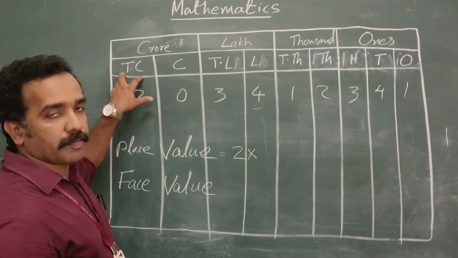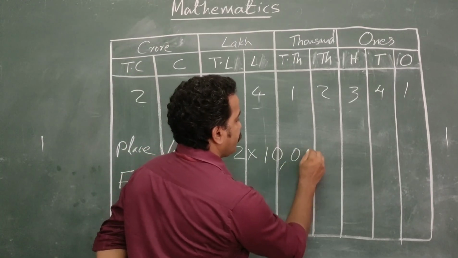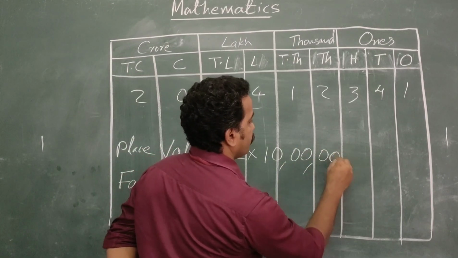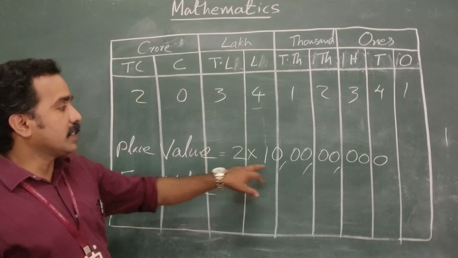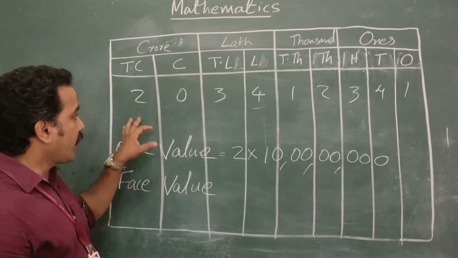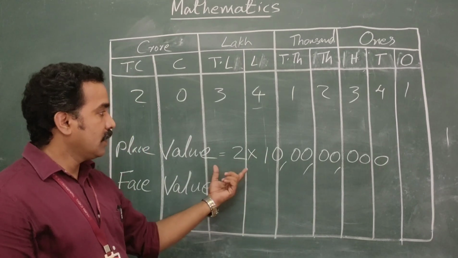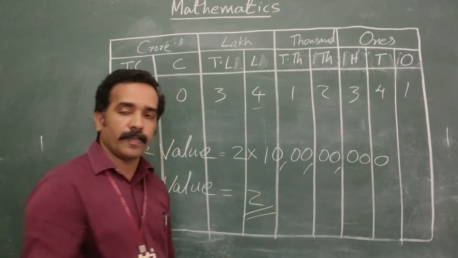What is the value of that place? 10 crore. This is the place value of the digit 2. And the face value of the digit is simply 2 itself.